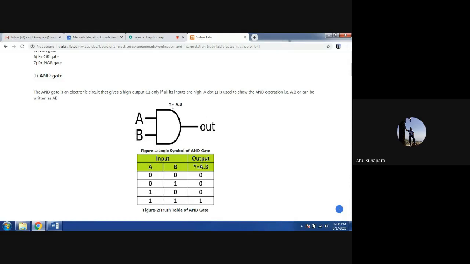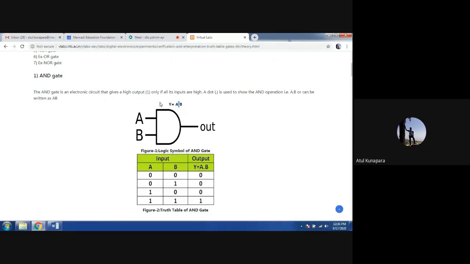The output of the AND gate in the form of an expression, you can write like this. It is Y equal to A dot B. We use the dot mark between the two inputs to represent that these two inputs perform an AND operation.